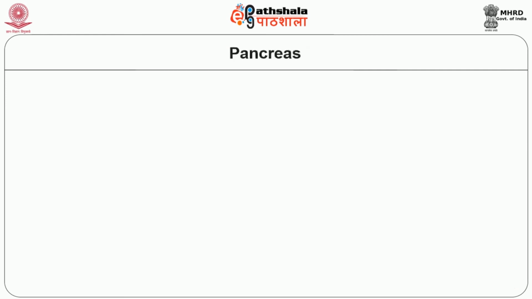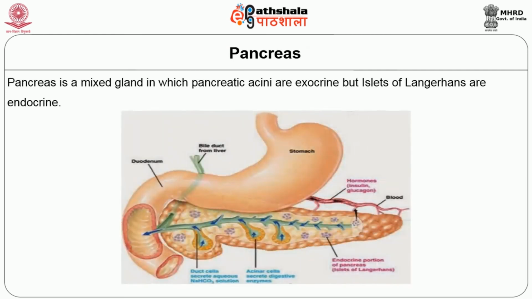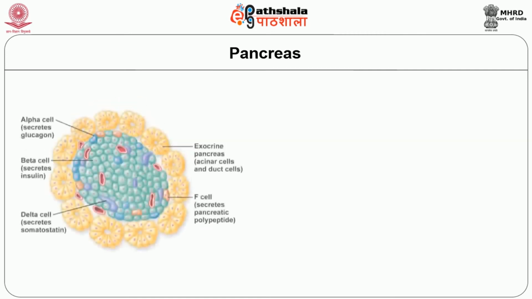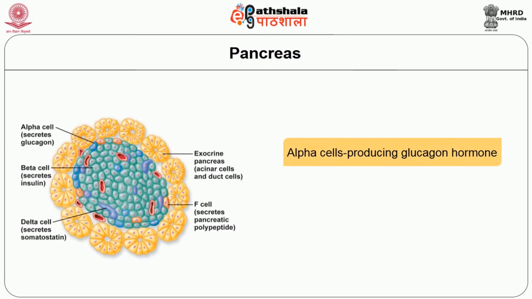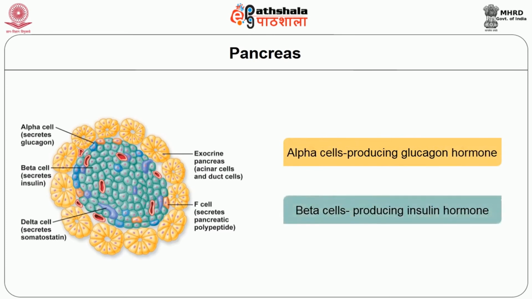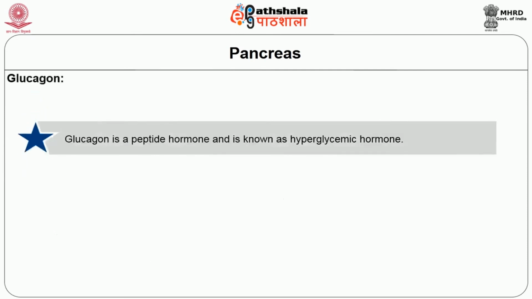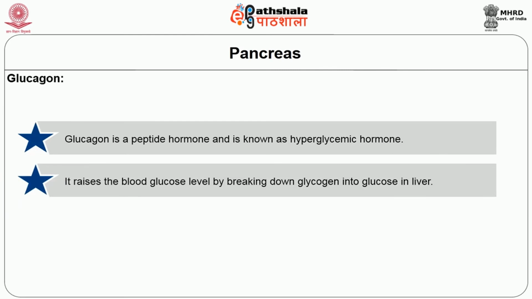The next is the pancreas. The pancreas is a mixed gland in which pancreatic acini are exocrine and the islets of Langerhans are endocrine glands. The islets of Langerhans are made up of alpha cells producing glucagon hormone and beta cells producing insulin hormone. Glucagon is a peptide hormone and it is known as a hyperglycemic hormone. It raises the blood glucose level by breaking down glycogen into glucose in the liver.